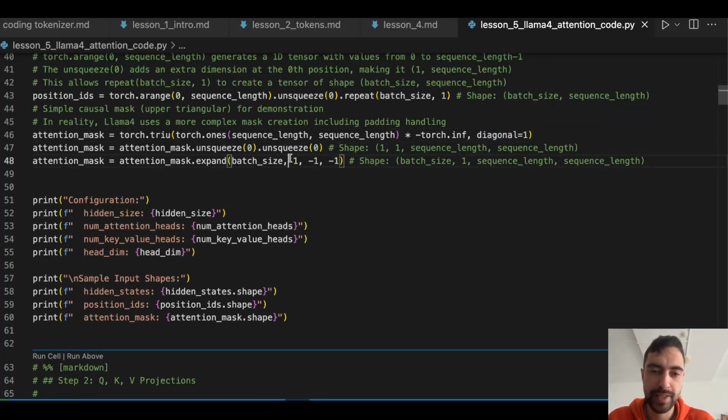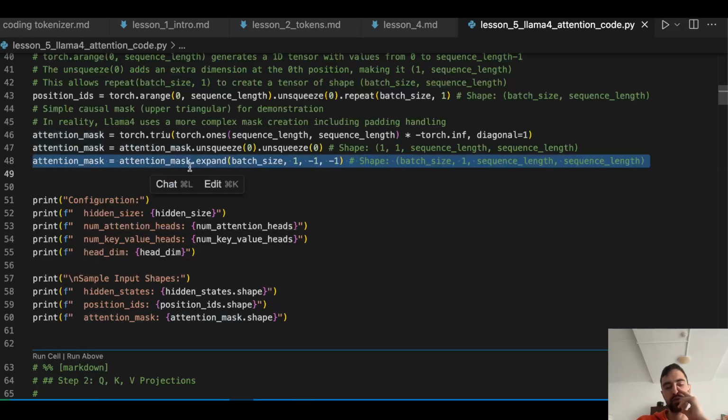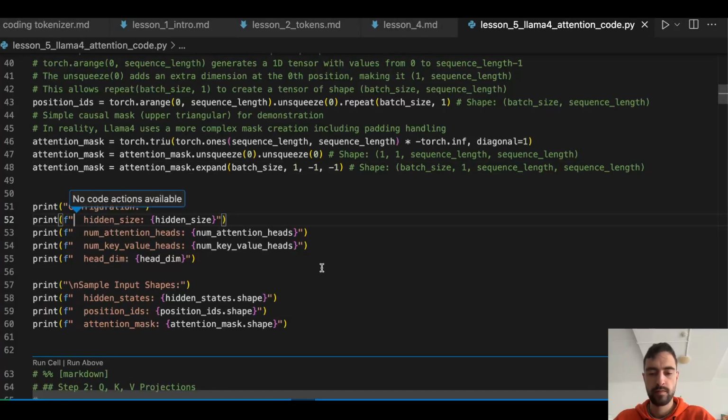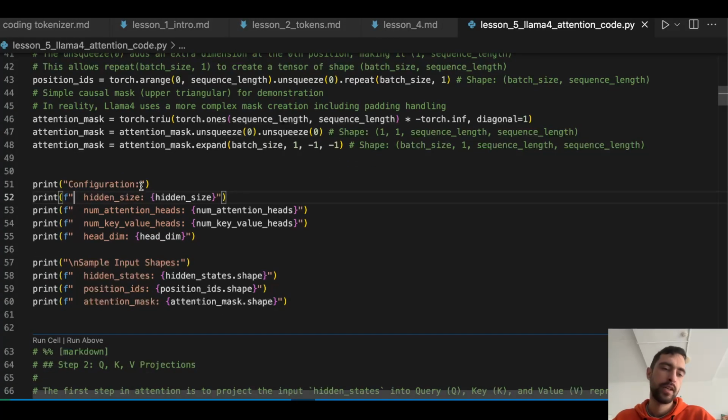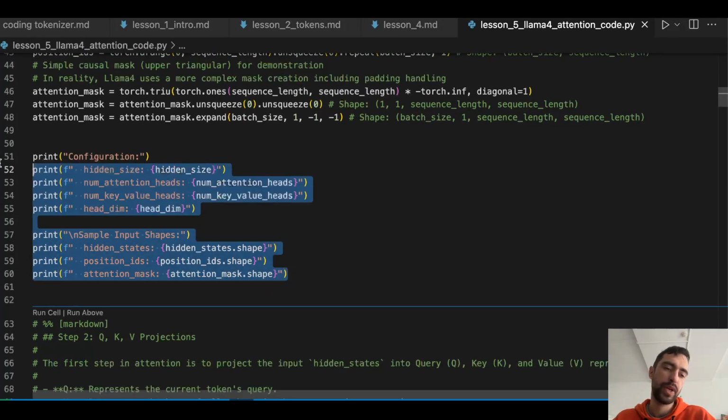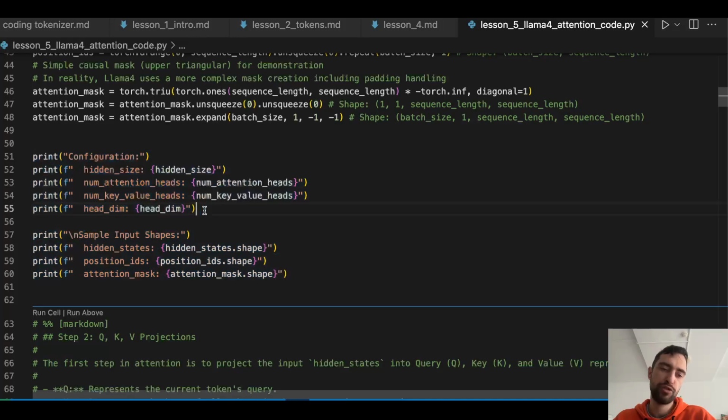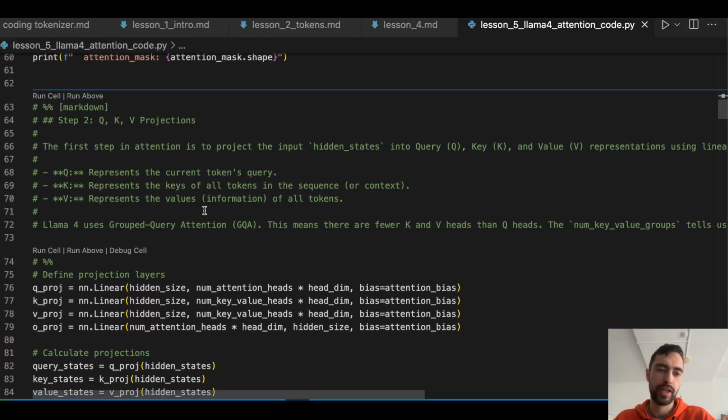So I think what this number 1 here means is, this is for the attention heads, and it means that this same attention mask is applied to every attention head. I think it makes sense. So below that, we can print these values, but we don't need to. Let's go on to the next cell.